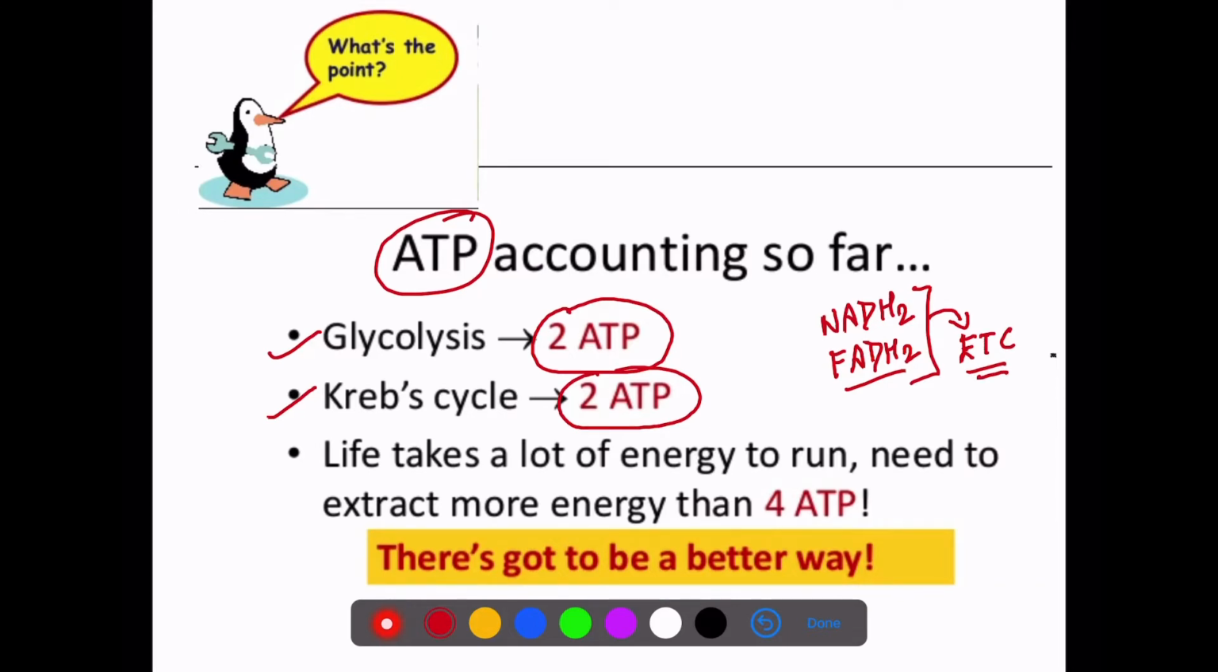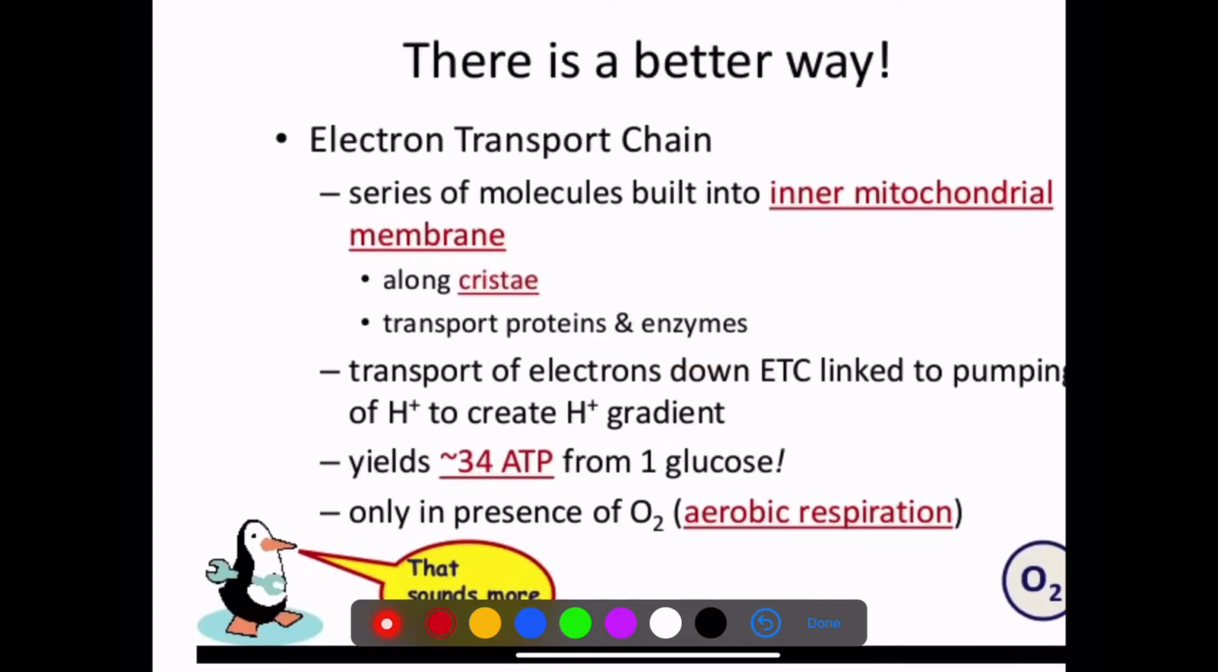See, only 4 ATP; we never think that this much energy is sufficient for us, as we are multicellular organisms and have a very complex structure. So yes, we need much more energy, and we know that in aerobic respiration approximately 34 ATP molecules are produced. So what is the point? We have to reach that point. Definitely there is a better way, and that better way is the electron transport chain.